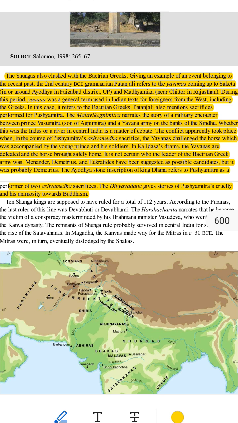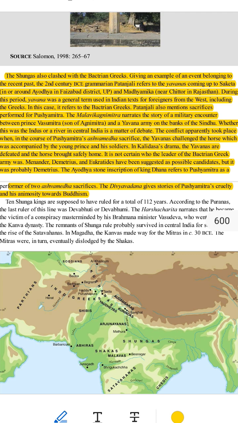Who were the leaders of the Yavanas? 1. We don't know for sure who led the Yavana Greek army. 2. Historians have suggested 3 possible leaders. Menander, a famous Greek king who later became a Buddhist. Demetrius, a Greek king who invaded parts of India. Eucritides, another powerful Greek ruler. 3. Most historians believe it was Demetrius.